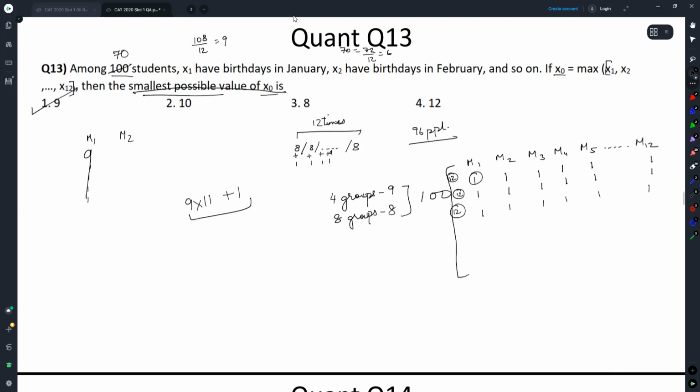Basically, if you can think of this distribution, we are going through this distribution, we are trying to complete groups of 12. Where are we not able to complete? It should have completed at the next multiple of 12, but it is not reaching there.